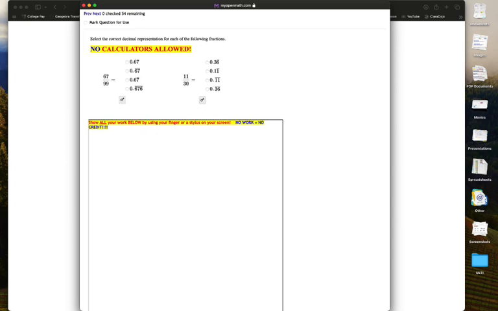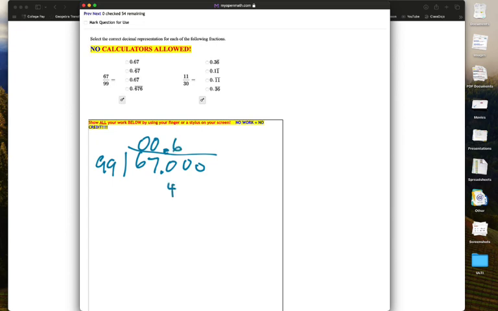In this problem, we have two fractions that we are trying to choose the appropriate equivalent decimal for. So, of course, the first thing that we have to do is, if you don't remember that 67/99ths is an all-repeating decimal, then it's always top number divided by bottom number. And 99 is too big. It won't go into 6 or 67, but it will go into 676 times.